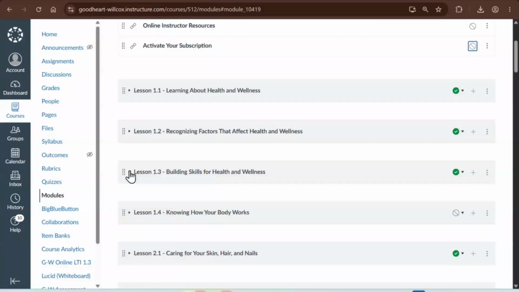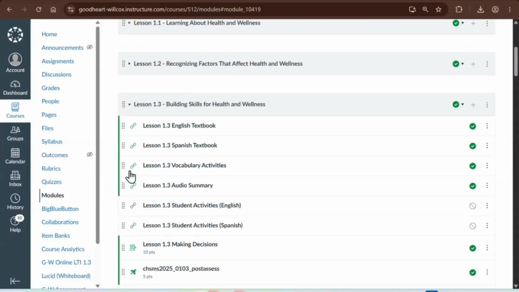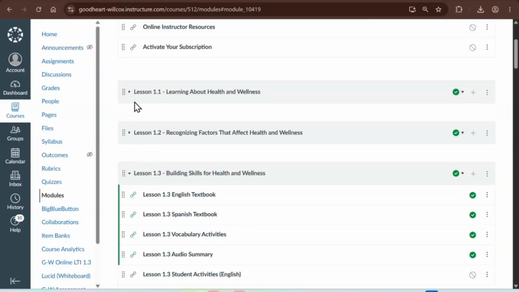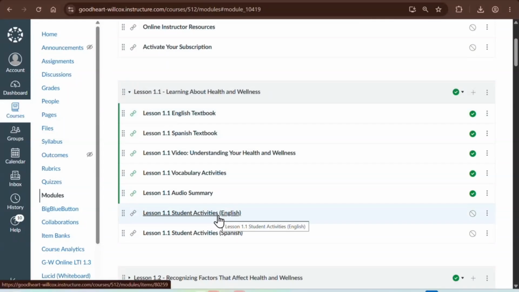So we're going to take a look at a lesson. I'll click on lesson 1.3, but just know how I navigate one lesson will be the same as how I navigate another lesson. Now, given that I've demoed this so many times, I've made some adjustments. I've actually added assignments in here. So your lessons will look closer to this. Your lessons will only have, which I'll navigate lesson 1.1 just to make sure it all looks the same, the English and Spanish textbook, and that's where we're going to begin. So I'll click on the English textbook.